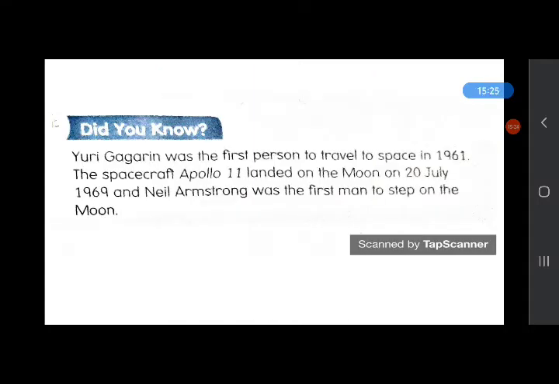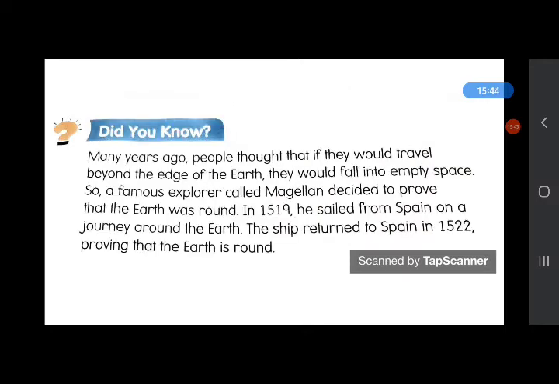And this is Did You Know of Block 20? Yuri Gagarin was the first person to travel to space in 1961. The spacecraft Apollo 11 landed on the moon on 20th July 1969, and Neil Armstrong was the first man to step on the moon. And Did You Know of Block 21?